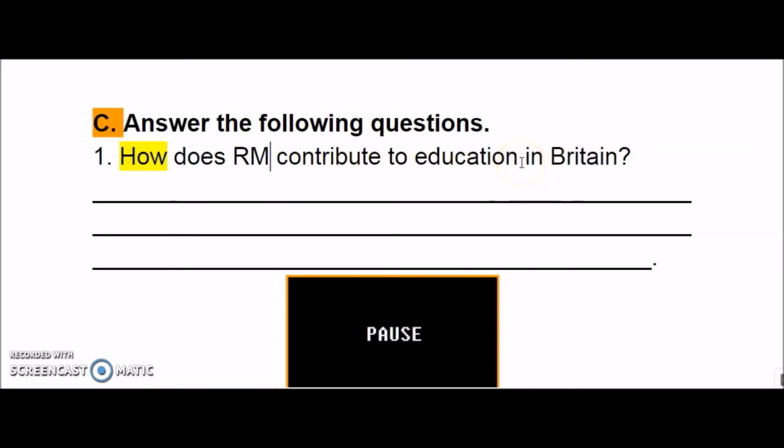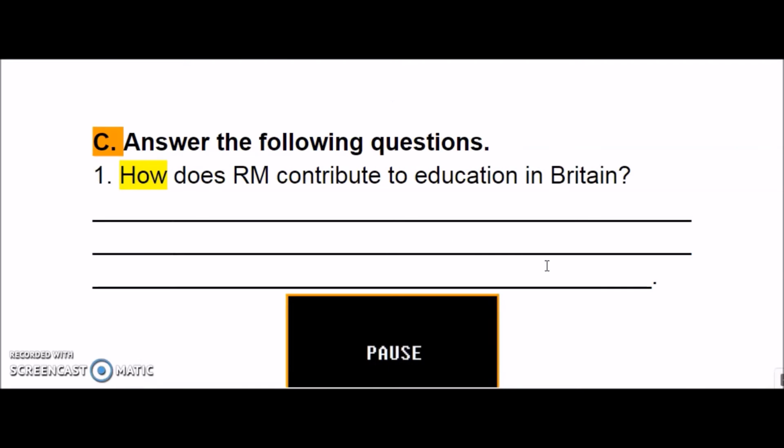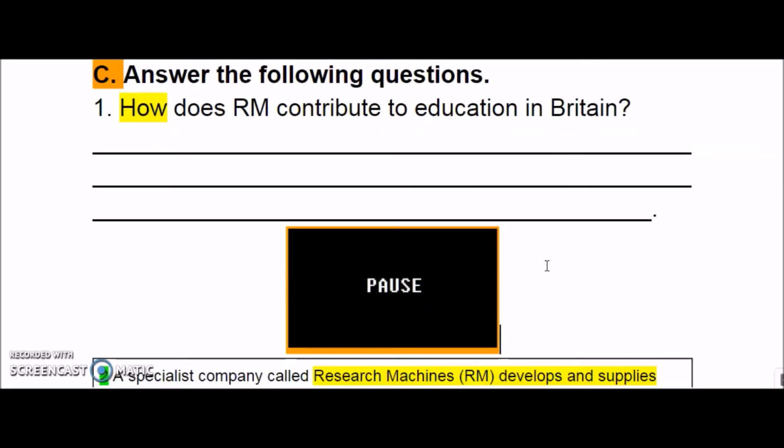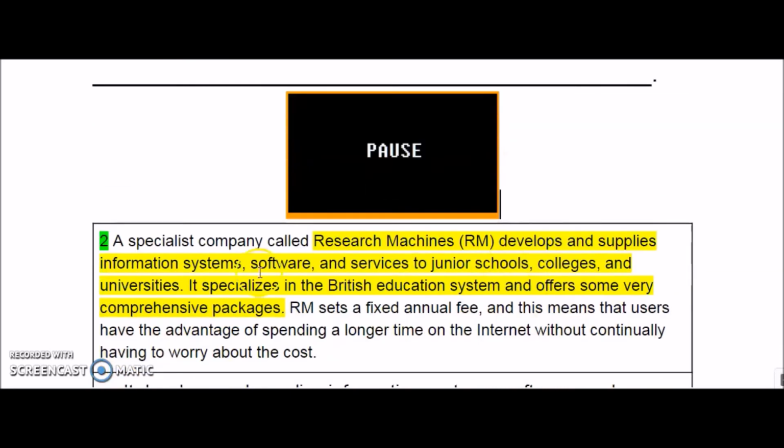So you should have a look at Research Machines, and then you should find some education-related information in the paragraph. Okay, so pause the video please and let's have a look at the paragraph. I found the related information in the second paragraph actually.